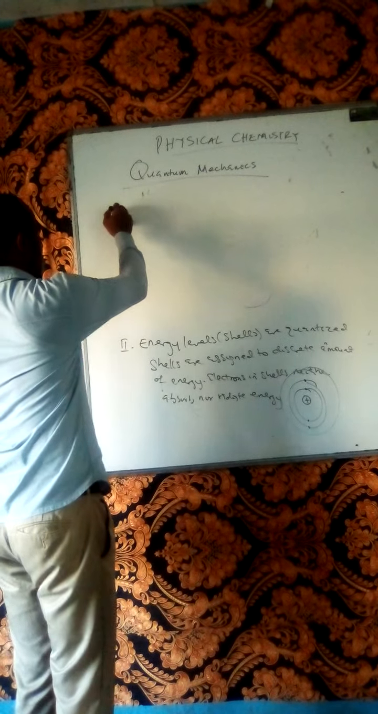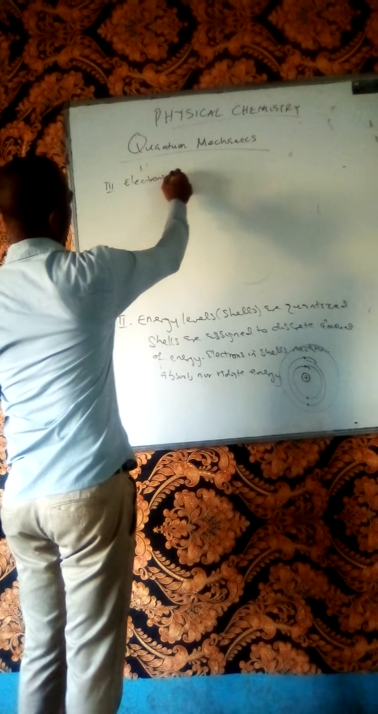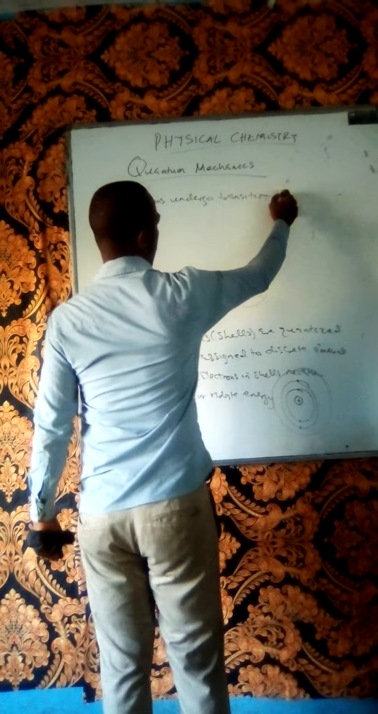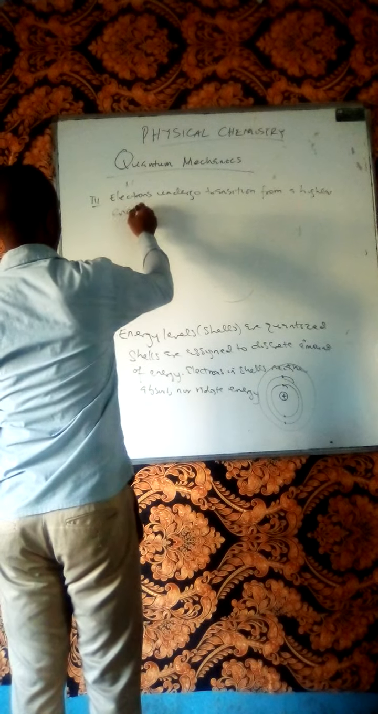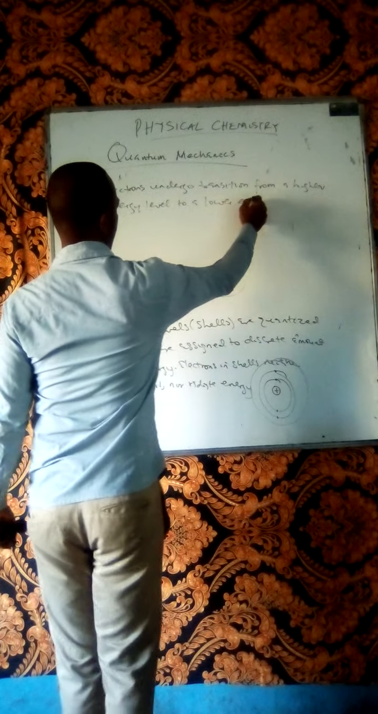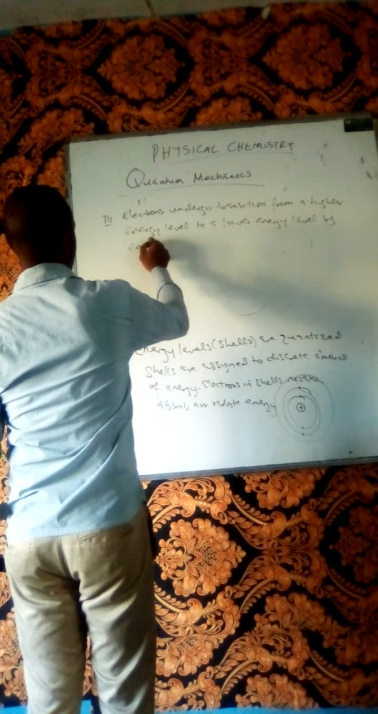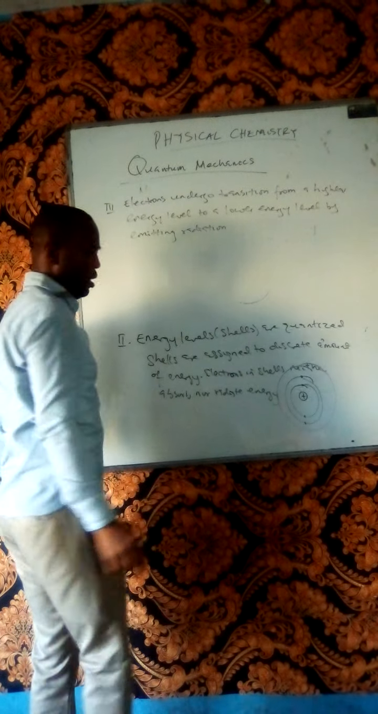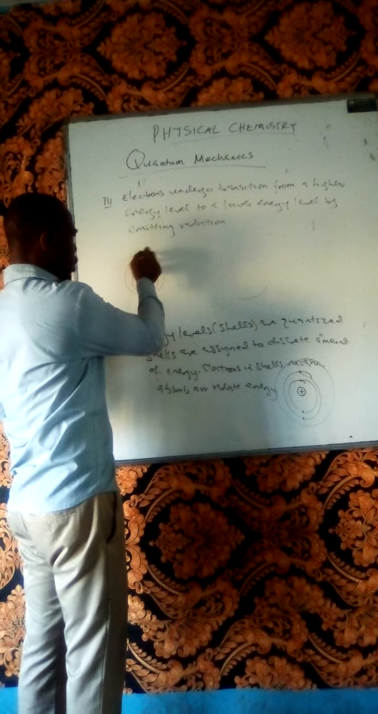The third statement made by Bohr is that electrons undergo transition from a higher energy level to a lower energy level by emitting radiation. Now, you tell me that an electron in a higher shell can move to a lower shell.